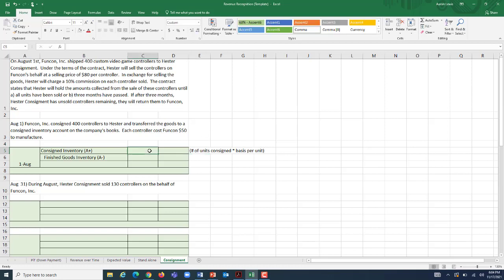So we're transferring 400 controllers to Hester. Each one of these controllers cost us, Funcon, $50 to manufacture. Therefore, these controllers, which we are now consigning, would have been on our books for a total value of $20,000, and that's the amount we're going to take out of finished goods inventory and put in consigned inventory when we consign these controllers to Hester Consignment.